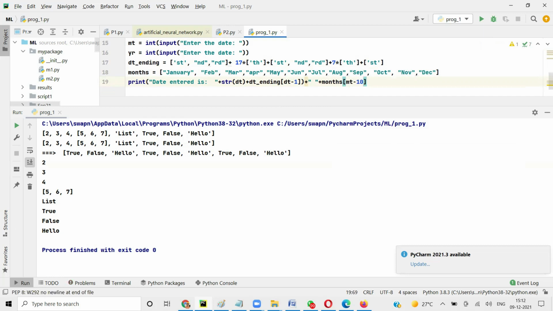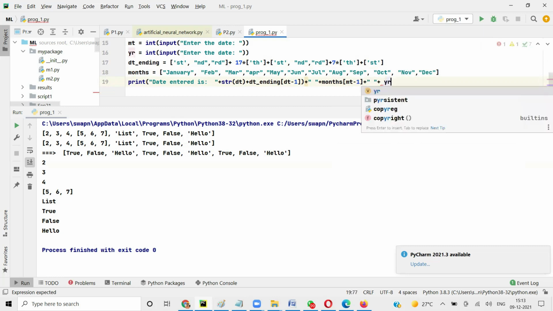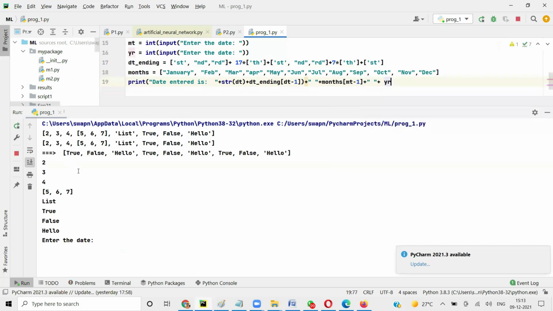And then you can put your, okay, we'll add some space. Okay, and then we will add the year. The date is say 9, I need to change that.